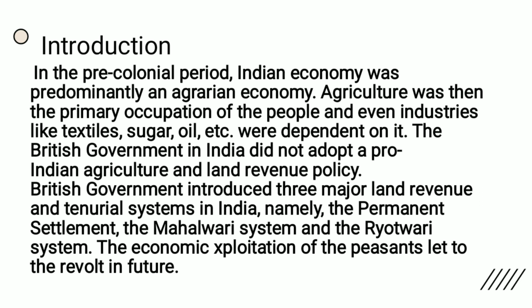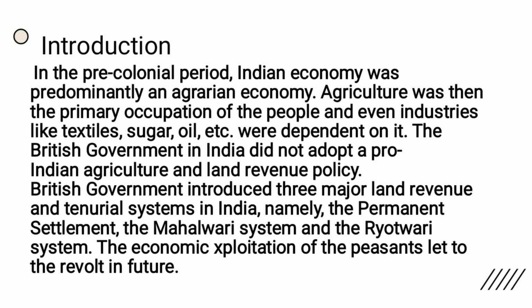Agriculture was then the primary occupation of the people, and even industries like textiles, sugar, oil, etc. were dependent on it. The British government in India did not adopt a pro-Indian agriculture and land revenue policy. The British government introduced three major land revenue and tenurial systems in India, namely the permanent settlement, the Mahalwari system and